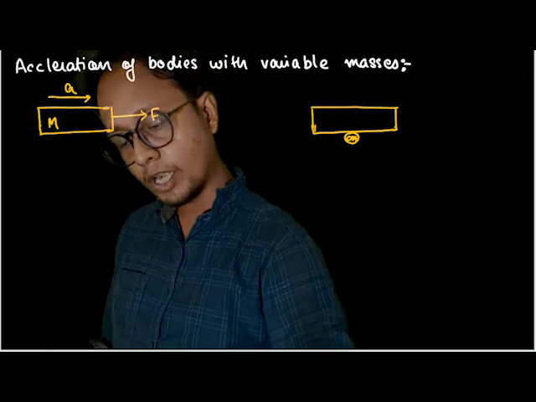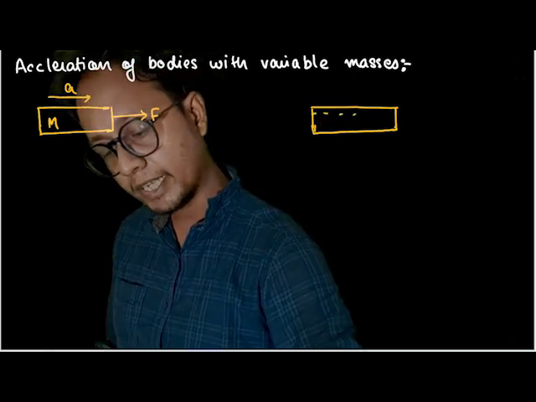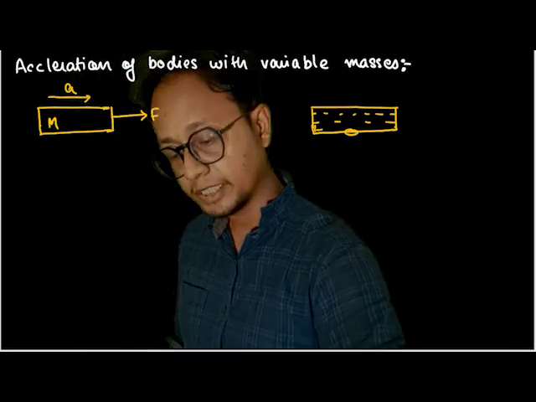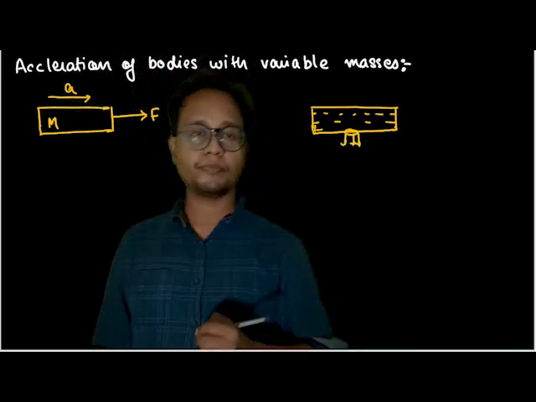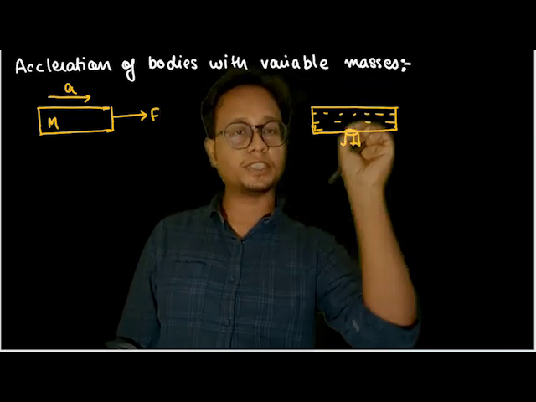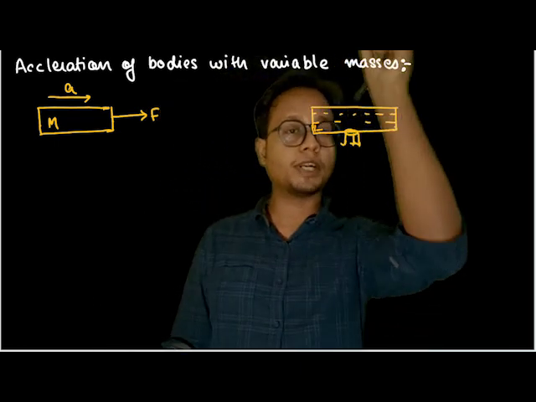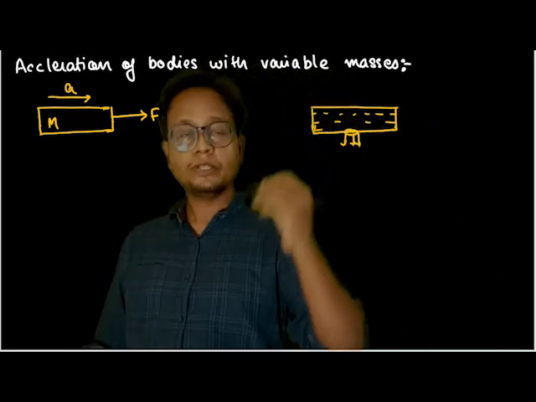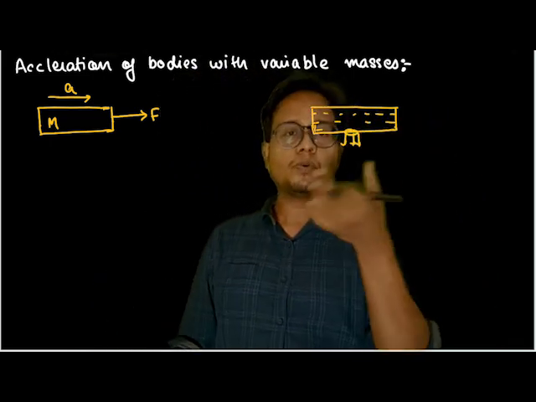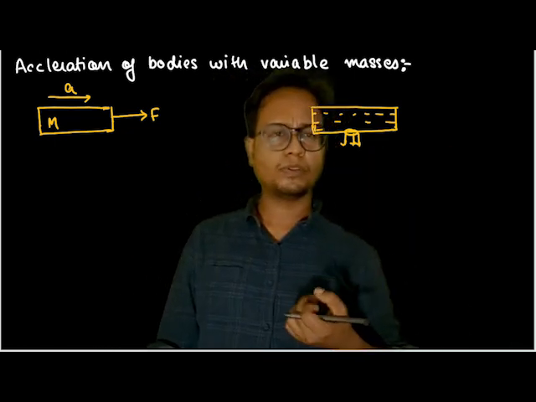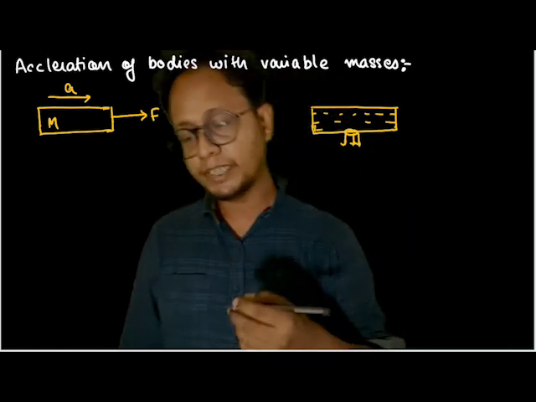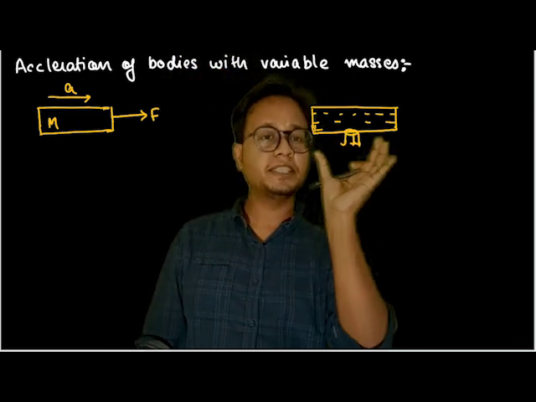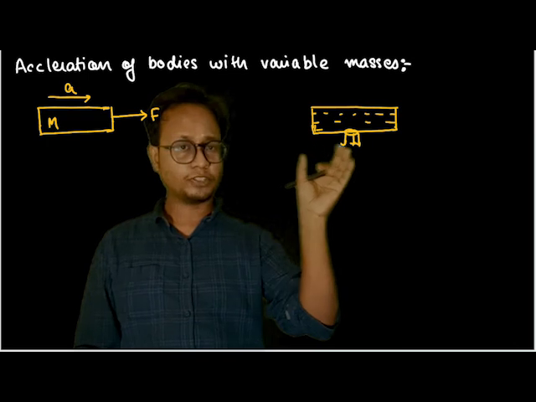Similarly, suppose an oil tanker was kept, and I somehow punched a hole here, and oil started gushing out. Obviously there would be a propulsive force in the upward direction, but I'm not interested in that. I'm just analyzing the forces and motion in the horizontal direction. Suppose the oil starts gushing out in this direction. Will this block move in any direction, right or left? No, the block will stay as it is. So I can safely deduce that if loss of mass takes place from an object, the velocity of the body doesn't change.